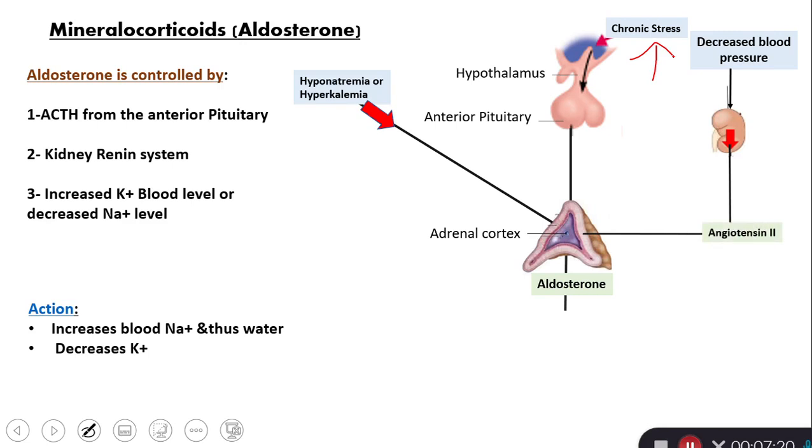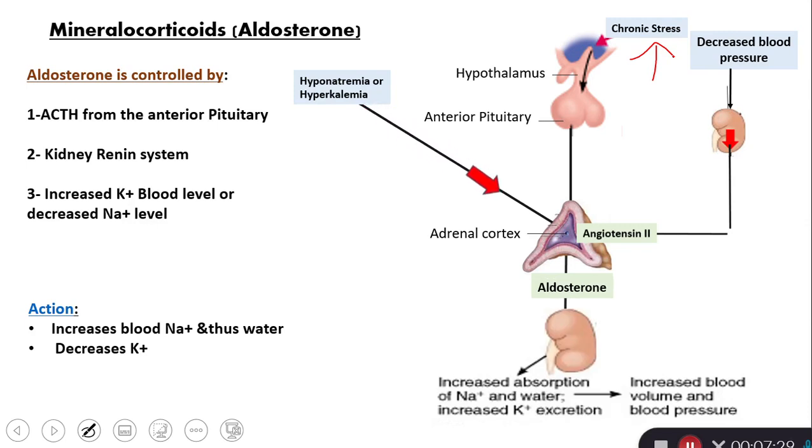The angiotensin II stimulates the adrenal cortex to release aldosterone, and aldosterone again increases the blood pressure back to normal by retention of sodium and water. So increasing the blood volume will fix the blood pressure. So this is a negative feedback mechanism.